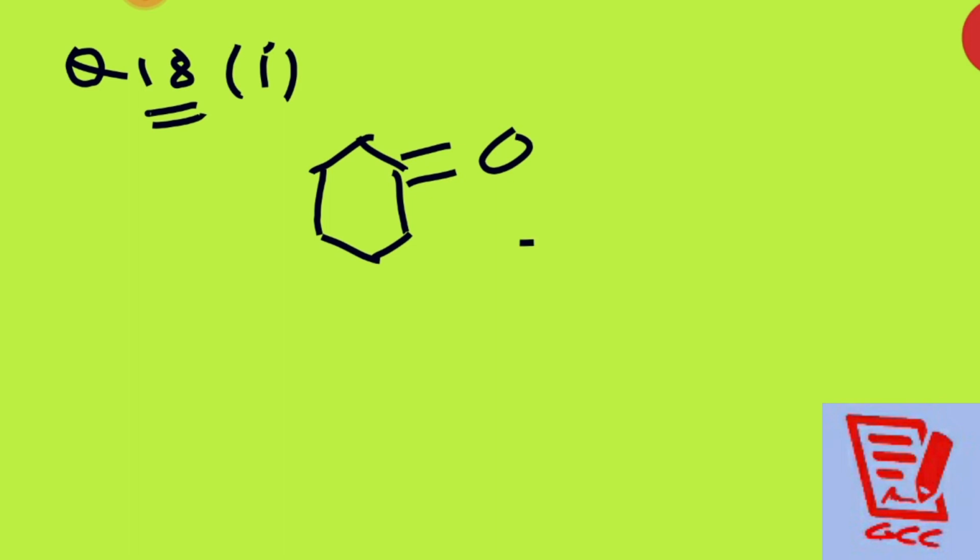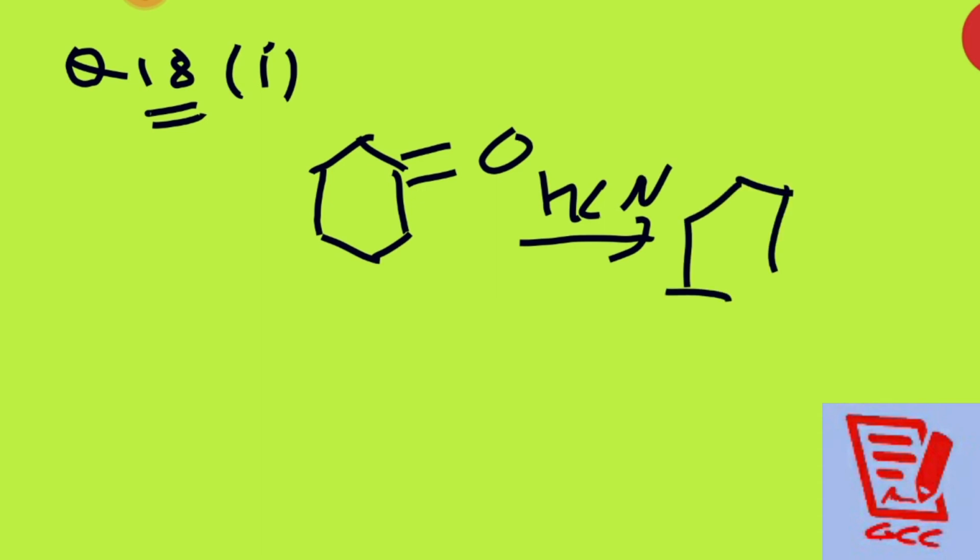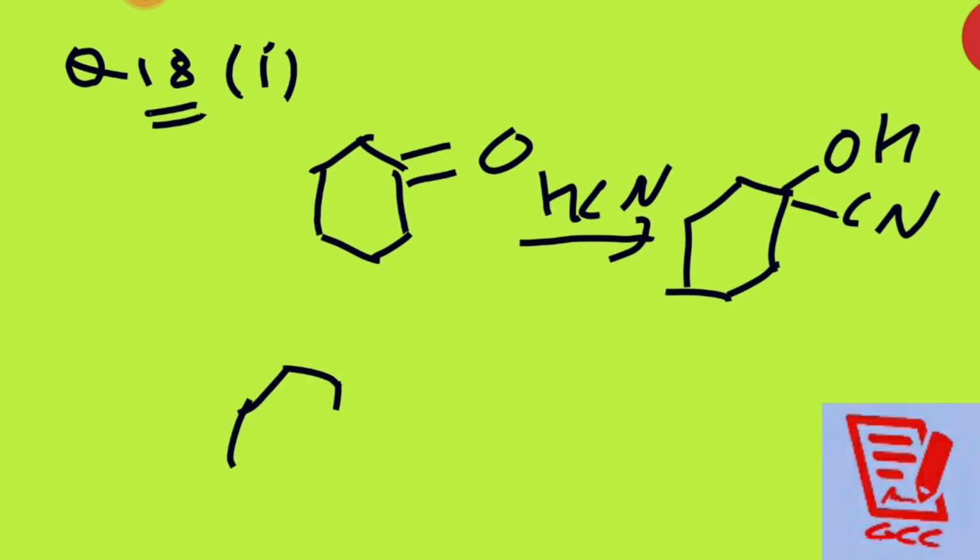cyanohydrin, meaning when you give its reaction with HCN, it can easily give cyanohydrin. Okay, but the thing is this one.